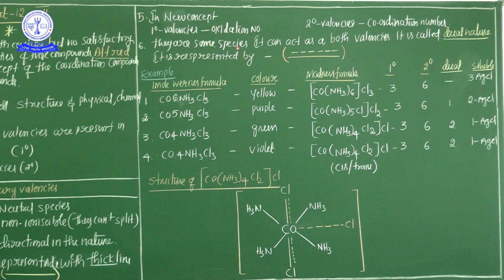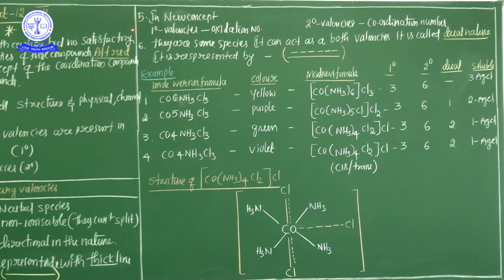In the modern concept, in a coordination compound, primary valency is considered as the oxidation number. Secondary valency from Werner's theory, in the modern concept, is the coordination number. That is the most important point. According to Werner's theory, primary valency is nothing but oxidation number in the modern concept, and secondary valency is coordination number in the modern concept. And these are the basic 5 important differentiations regarding primary valencies and secondary valencies.